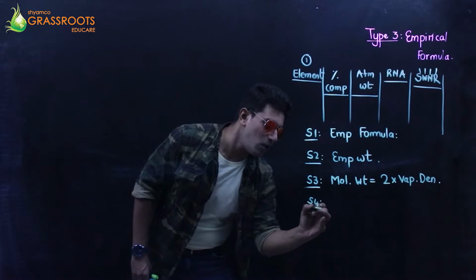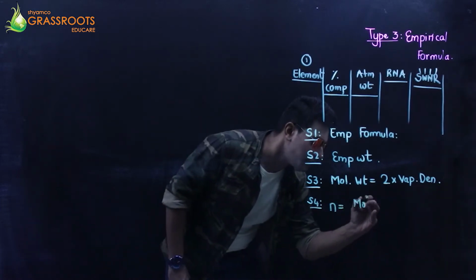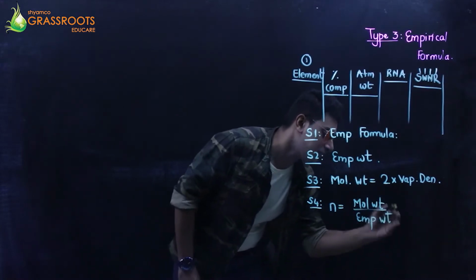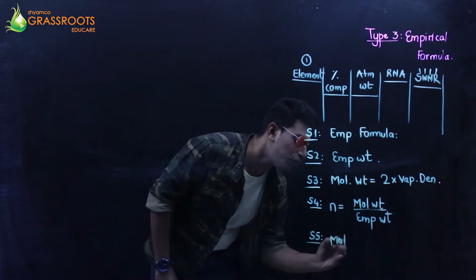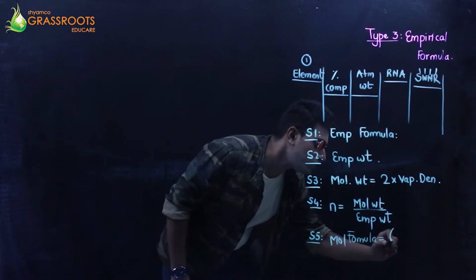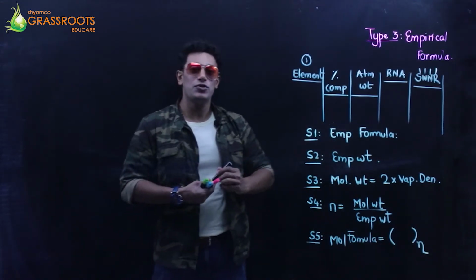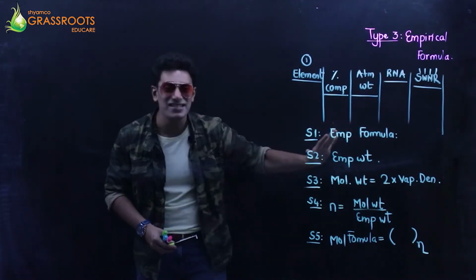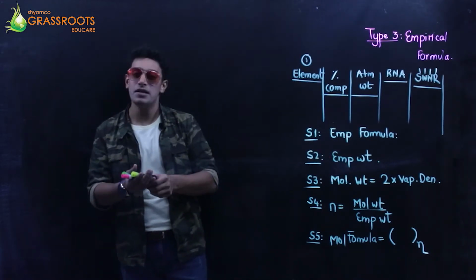Step 4 is about finding the number of atoms, and the formula is molecular weight upon empirical weight. And finally, step 5, we are going to find the molecular formula, which is going to be the empirical formula to the base n. This is going to remain fixed for almost any sum of empirical formula. The tabulated sums, obviously. Let's start.